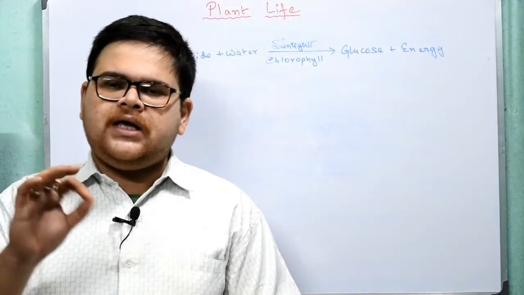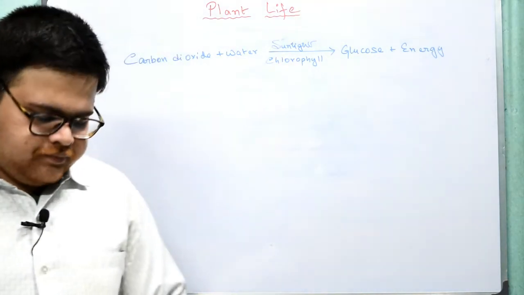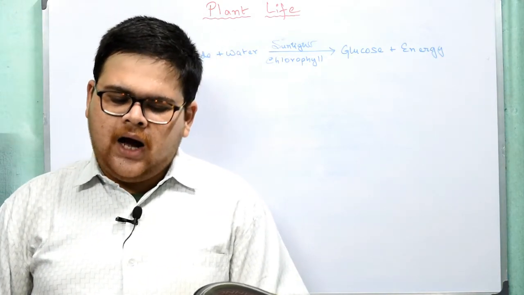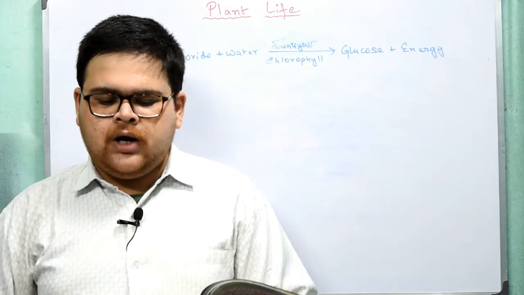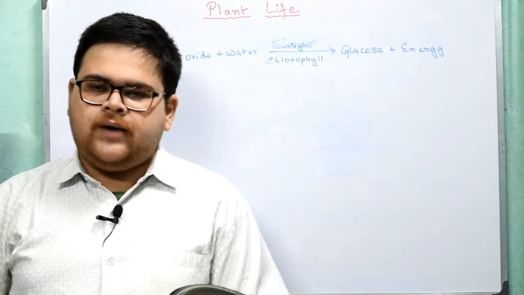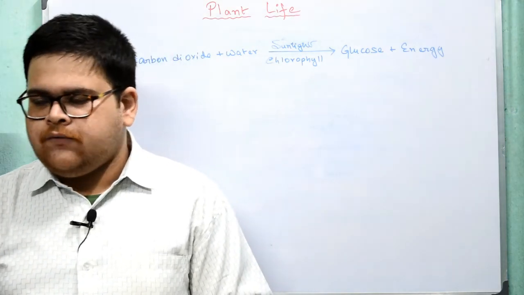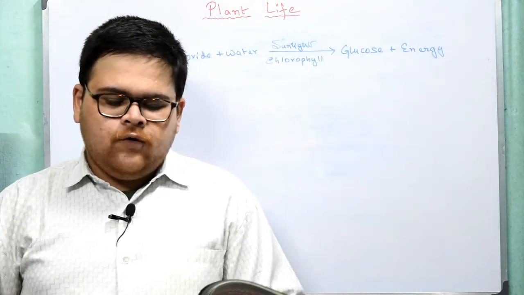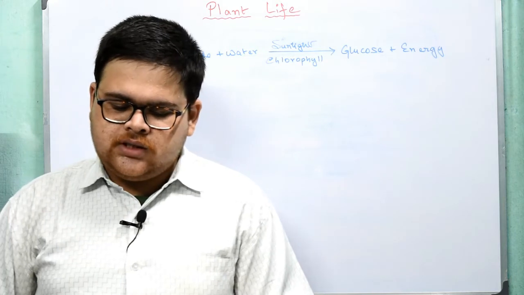Now what is the significance of photosynthesis? See, photosynthesis is one of the most important processes happening on earth for the survival of all living organisms. It fulfills the following requirements. So what are the requirements that are fulfilled by photosynthesis or by the plant? See, food for all living beings is produced through photosynthesis.